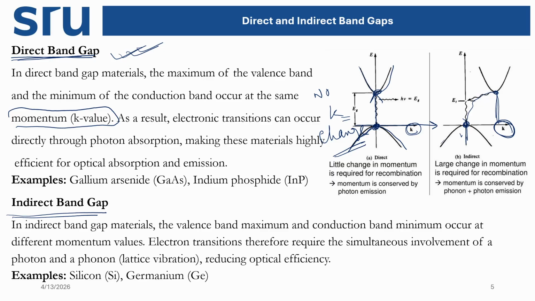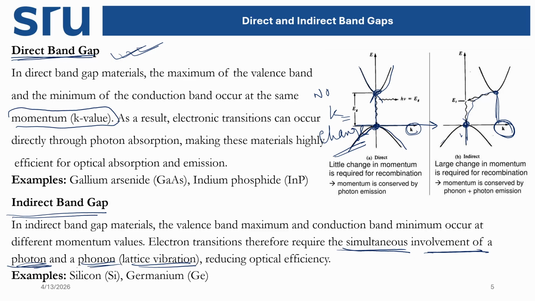So for changing this K value, this momentum is changing. For that, some kind of lattice vibration should occur. Otherwise, these transitions cannot take place. So there should be a simultaneous involvement of the photon and also the phonon, that is called lattice vibrations. When this happens, then only the indirect band gap transitions may happen.